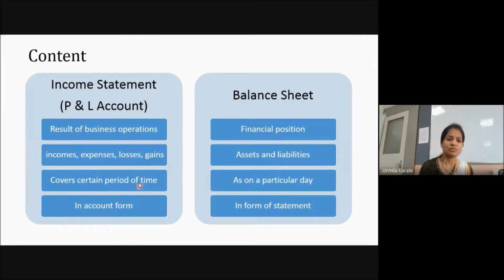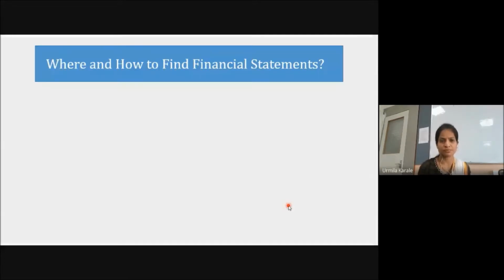Okay, so the profit and loss account covers a specific period of time, that is one accounting year. But when we prepare a balance sheet, we write as on 31st March, which means it is valid only on one single day, right? It shows only the position on the 31st March, not for the entire year. This shows the entire year. This is in account form, this is in statement form, that you already know, right?